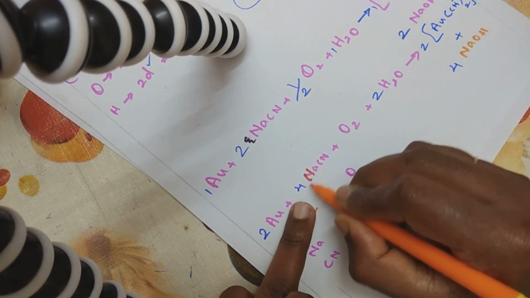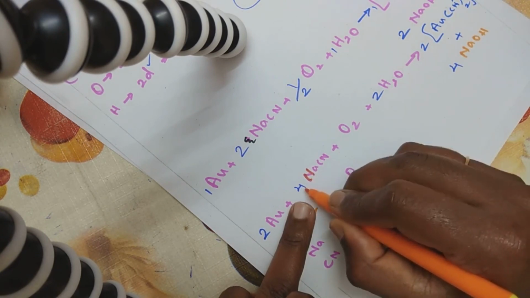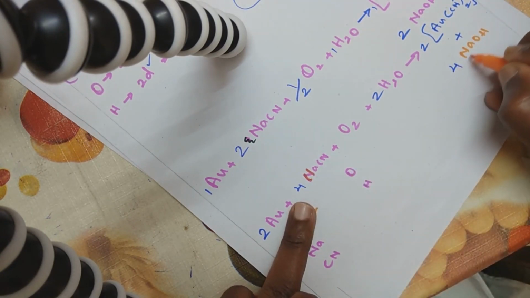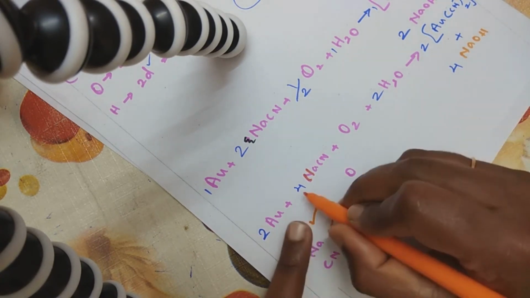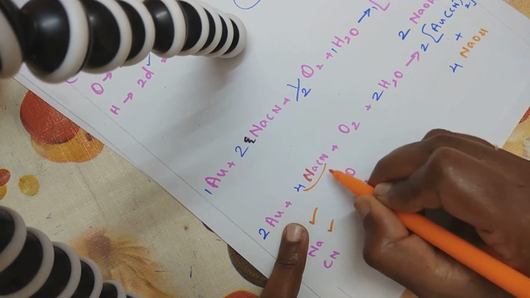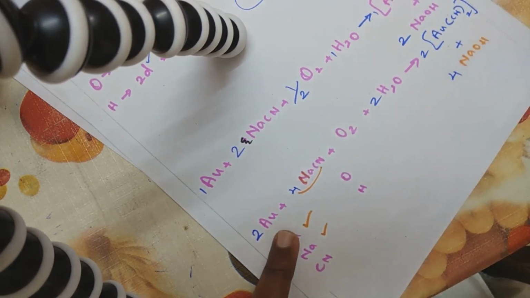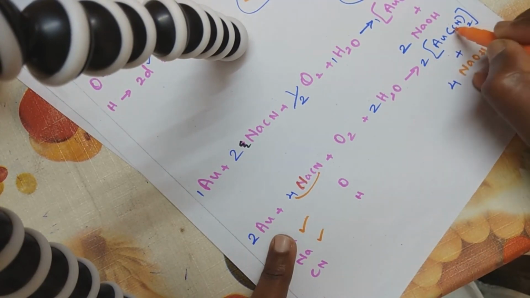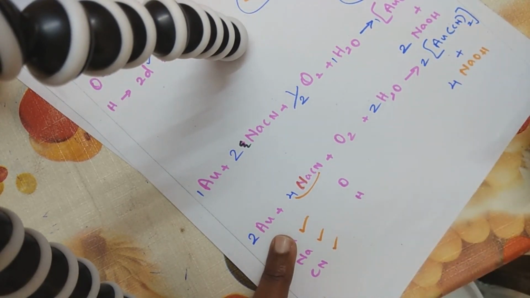Now next I'm moving into cyanide. How many times sodium I've got? 4 is common for this too, so 4 times sodium I've got. Now here again how many times I've got? 4 times sodium, balanced. How many times I've got cyanide? That's 4 times cyanide. Look into this one. I've got here already 2 times. 2 2s are 4. So cyanide is also balanced.